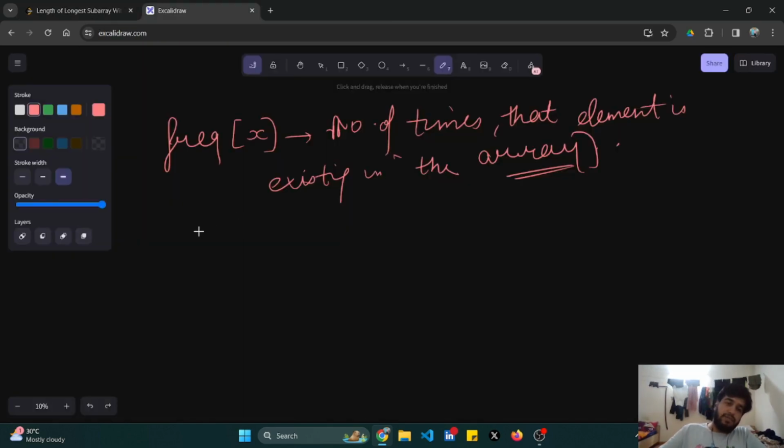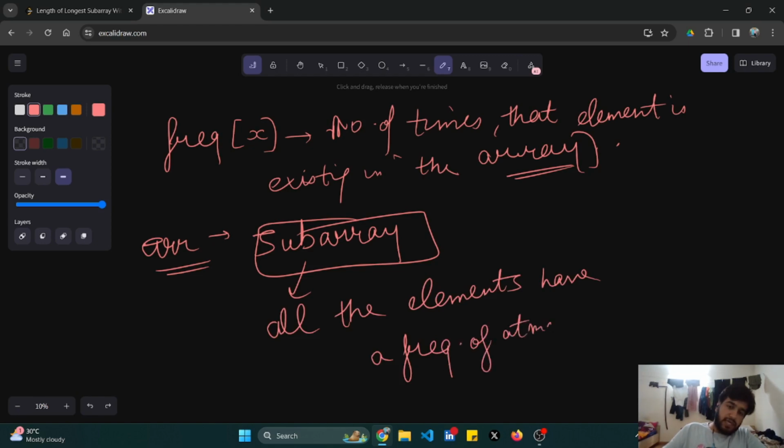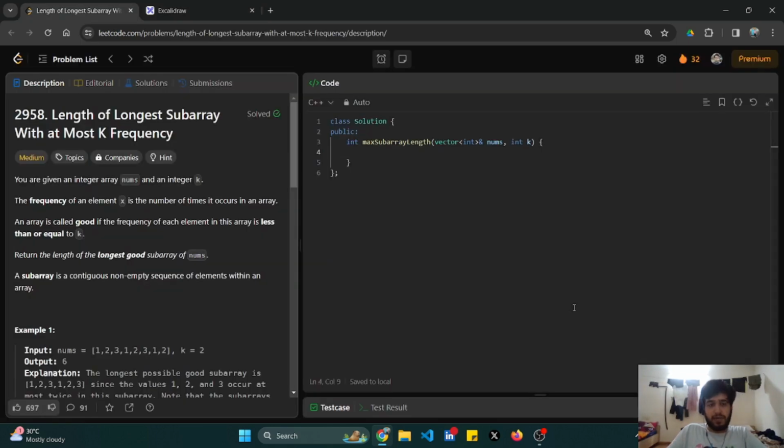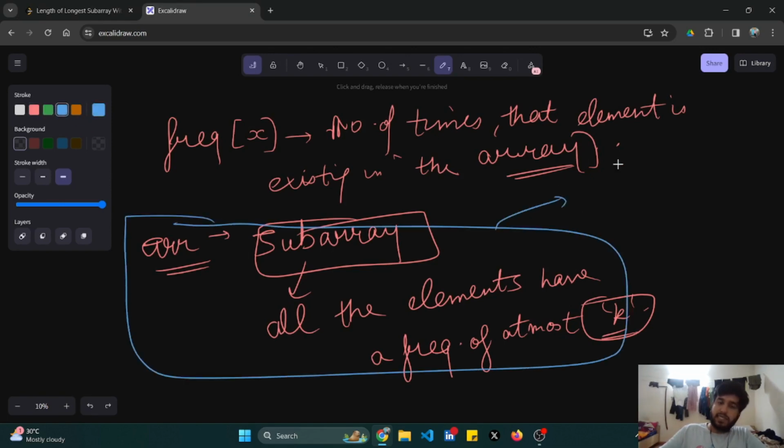So I will be given an array and I'll have to find a subarray such that all the elements have a frequency of at most k. Return the length of the longest subarray of nums, that is, you have to return the longest good subarray. So this is my definition of a good subarray, and I have to return the longest length among them.